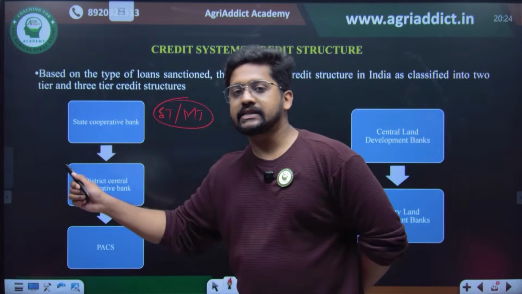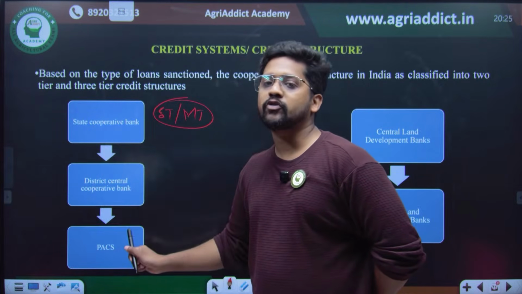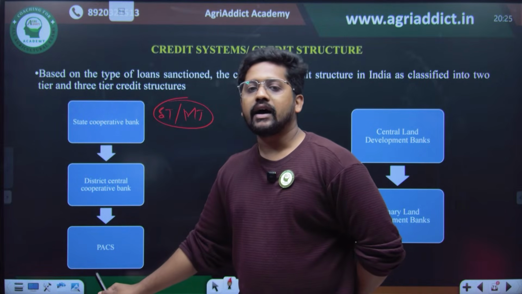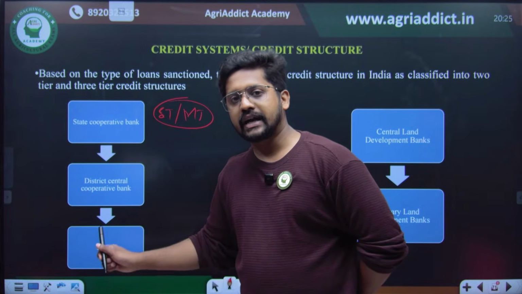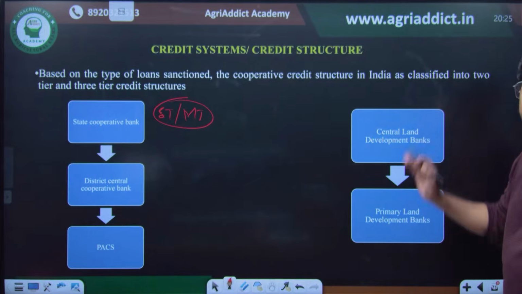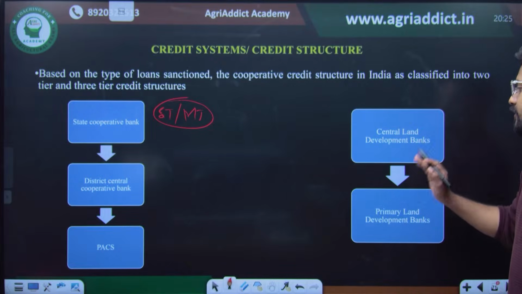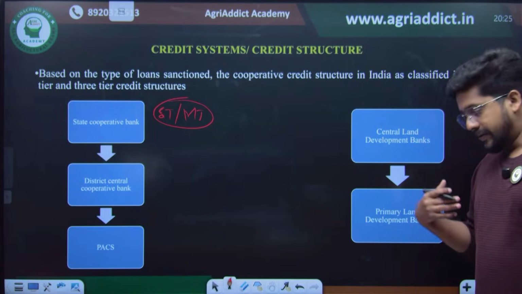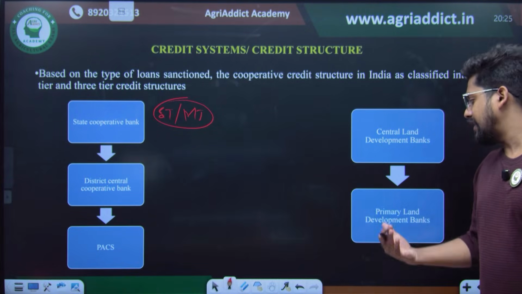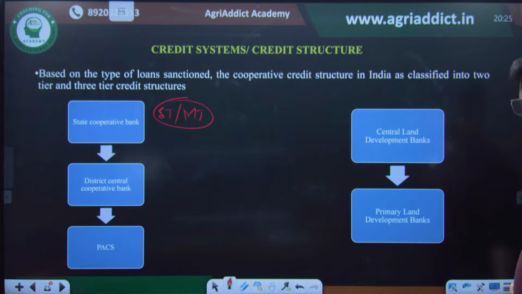At the apex in the state, there is the state cooperative bank. At the district level, there is the district central cooperative bank, and at the village level, there is a primary agricultural cooperative society. But when it comes to the long term, there will be only a two-tier structure. That is, at the central level there is the central land development bank, and at the district level there is the primary land development bank. This often works at the taluk level also.